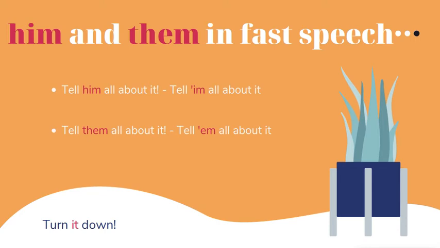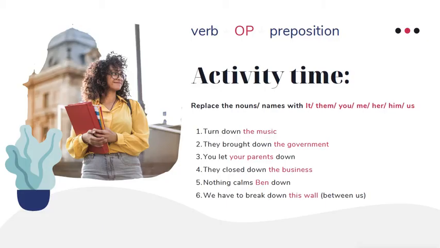Tell them all about it. Good. Tell them all about it. Just be careful with pronouncing the two sounds. Tell him, im, em, and tell him, im, em. They're two different sounds. Don't confuse the person that you're talking to.